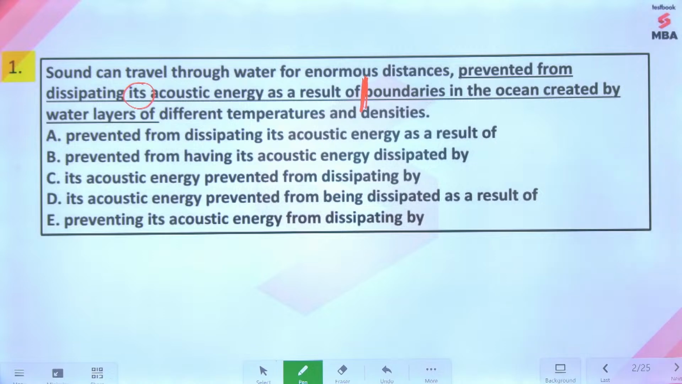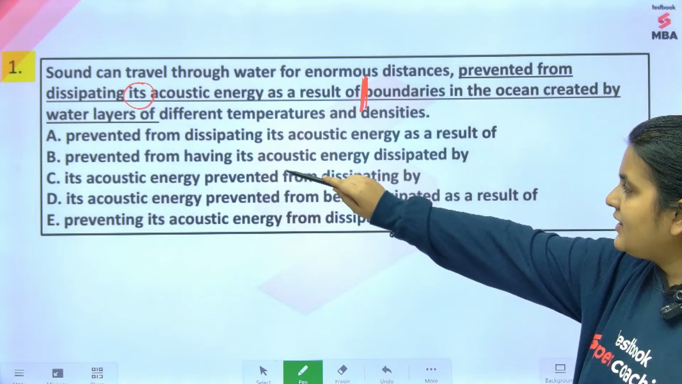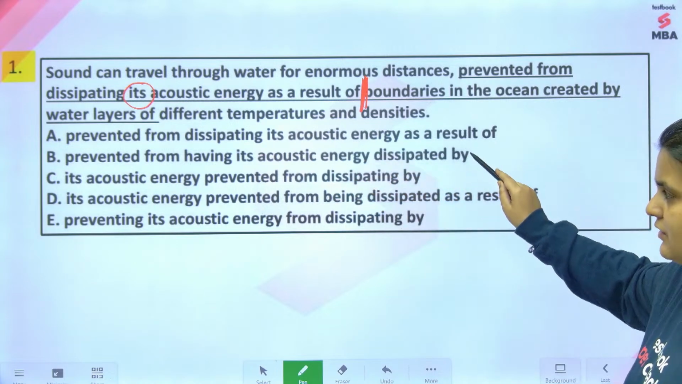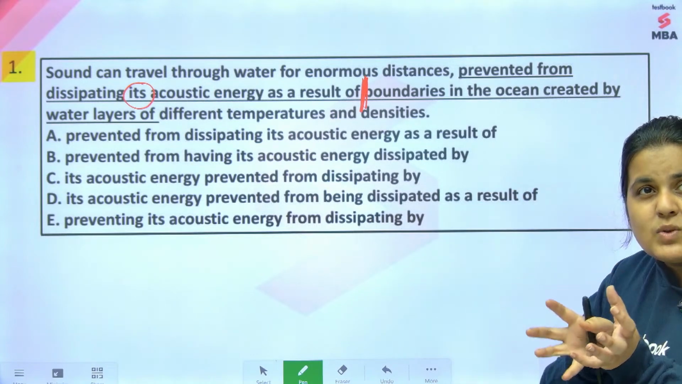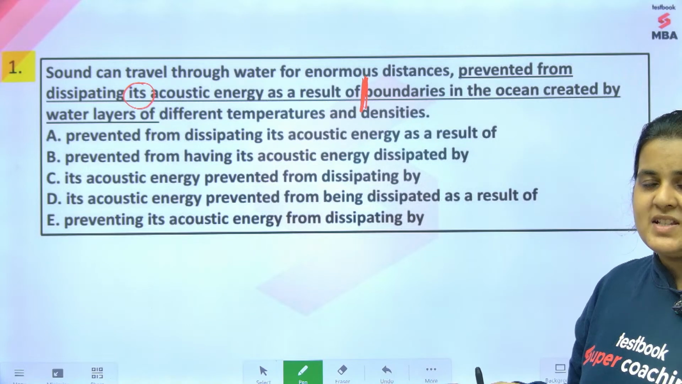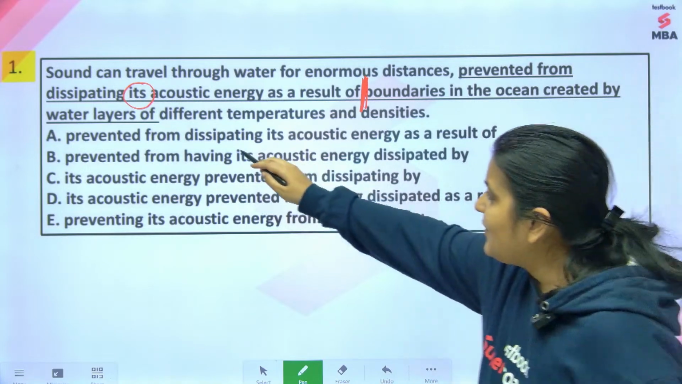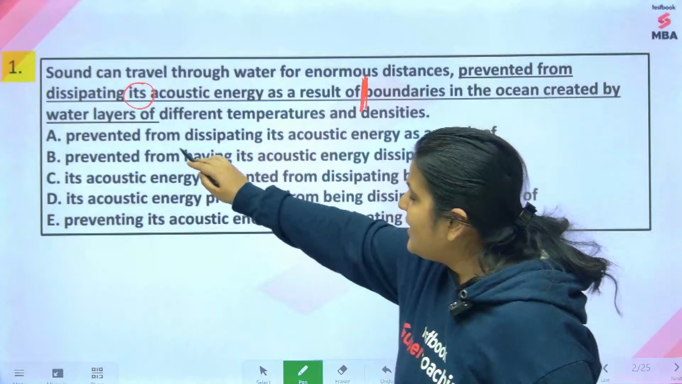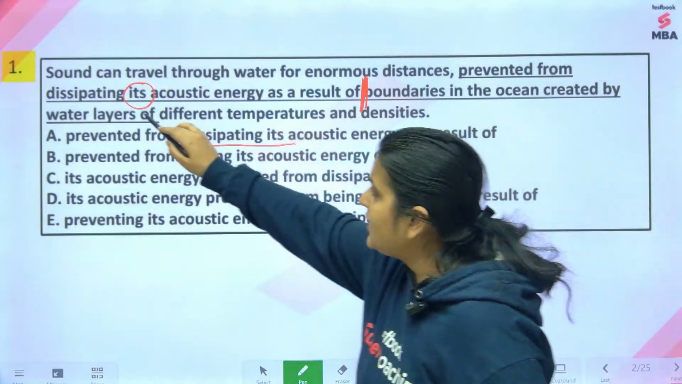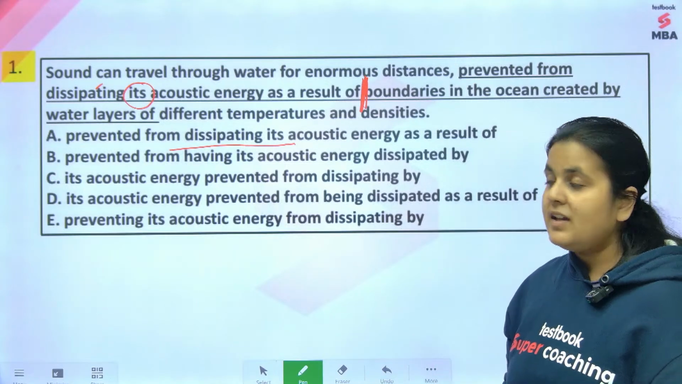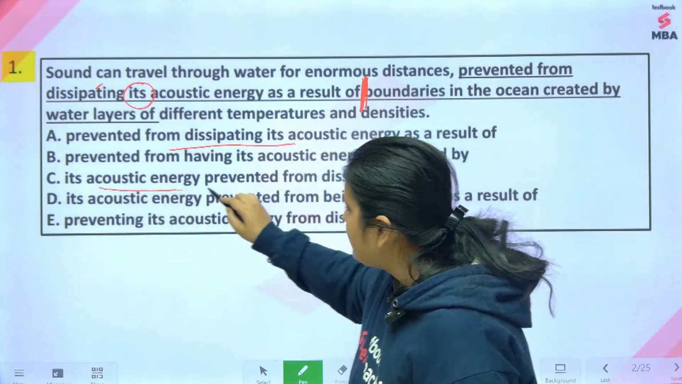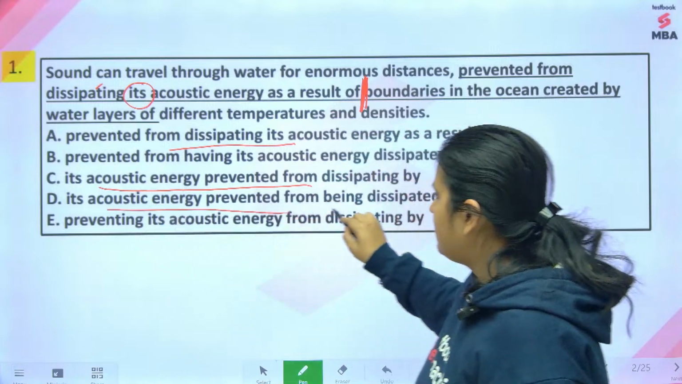Okay, so यहाँ तक का अगर हम देखेंगे, so first one says prevented from dissipating its acoustic energy. Now guys, what is prevented from dissipating? The acoustic energy is prevented from dissipating. Sound is not prevented from dissipating. अगर हम ऐसे डाल देंगे prevented from dissipating, then that means sound is prevented from dissipating. Sound is not prevented from dissipating. Its acoustic energy is prevented from dissipating.